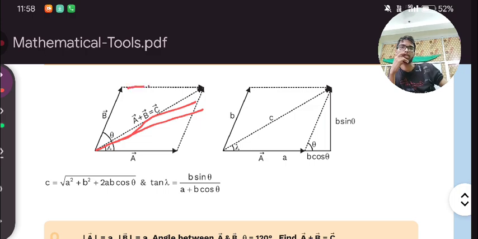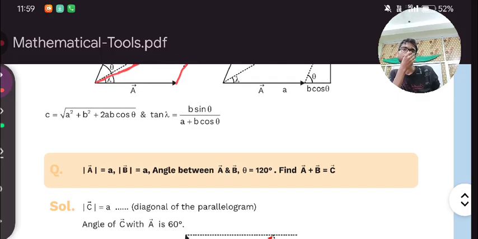We are imagining this. It is becoming a parallelogram like that. It is not becoming a triangle, clear? This is a diagonal. This is a diagonal. So the formula for this is this. This is not for this.